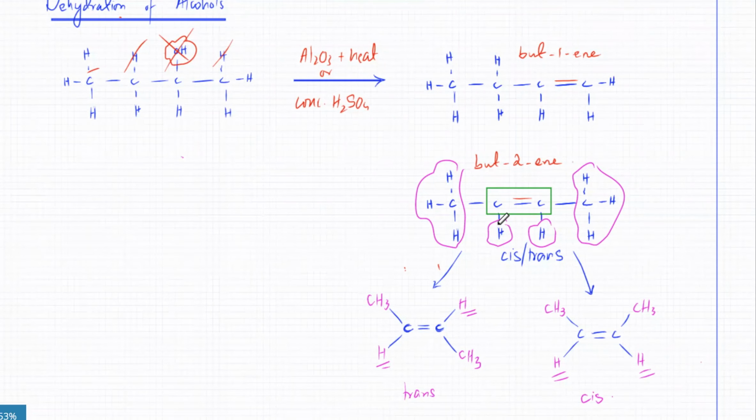Yes, sir. So this is dehydration of alcohols. Whenever alcohols are dehydrated, they turn into alkenes. And remember this thing, that the OH is lost and the H is lost from any one of the carbon atoms. So we're going to do some questions on this.